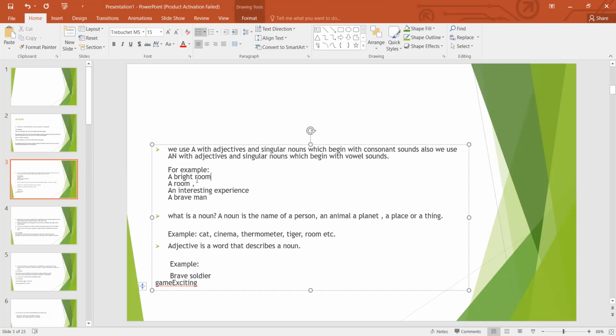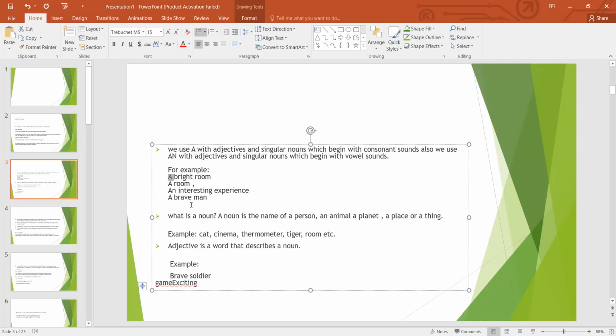a bright room. The room is bright, right? Room is a singular noun, and the adjective is bright. So that's why we use a before a bright room.